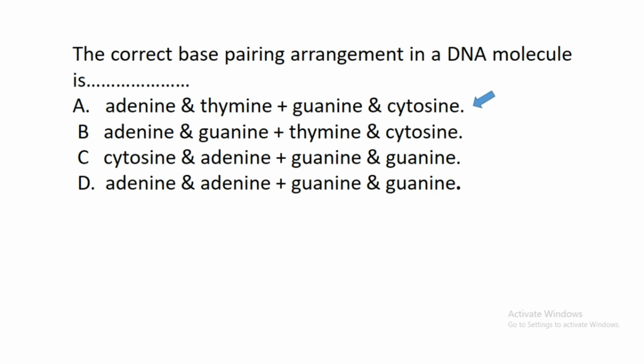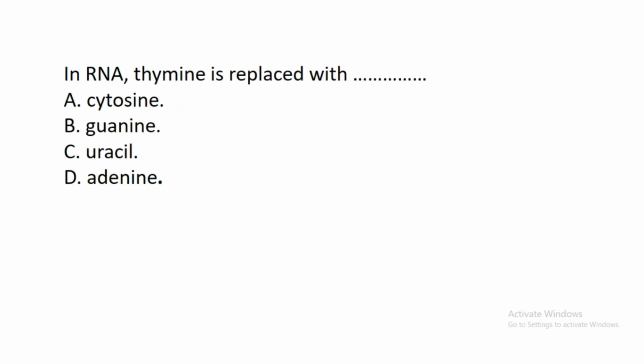So option A is the correct base arrangement with respect to the way the components of DNA pair with one another. The next question says, in RNA, thymine is replaced with dash. A. Cytosine, B. Guanine, C. Uracil, D. Adenine. The correct answer is C. Uracil. Uracil is the chemical compound that replaces thymine in the RNA molecule. The full meaning of RNA is ribonucleic acid.